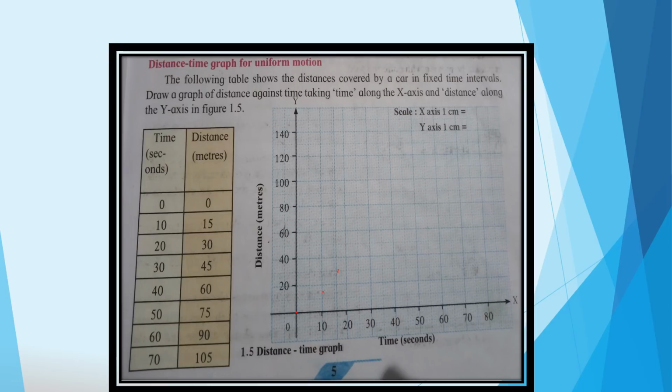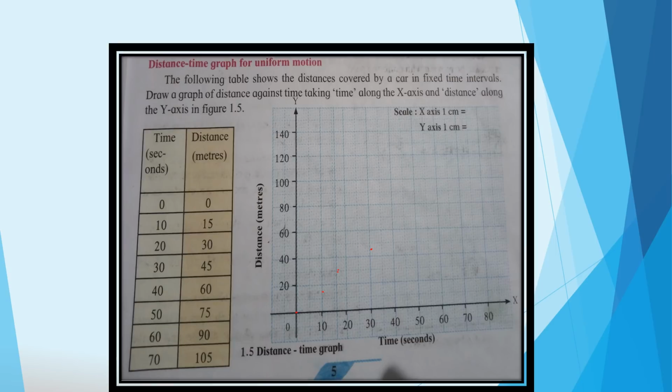Then next, 30 seconds and 45. So here 45 is not there, but in between, in the middle of 40 to 60, which reading is coming? 50. So before 50 we are taking here 45. So 45 is in between 40 and 50. So here I am taking the middle. So this is the reading.